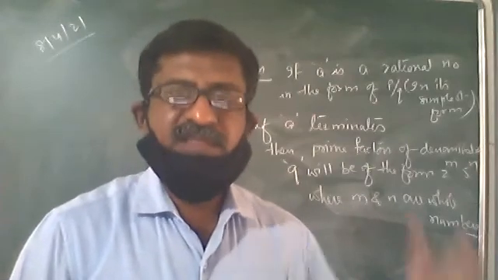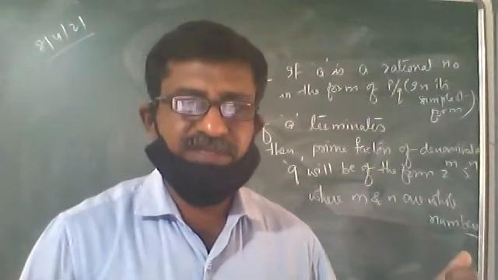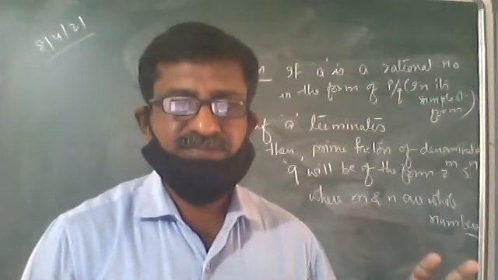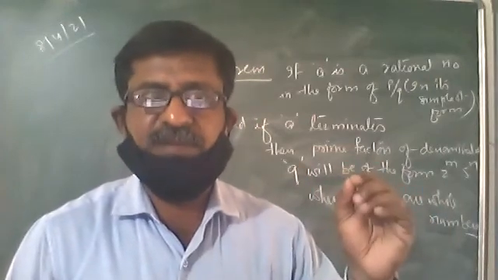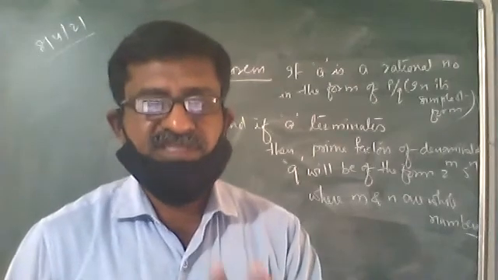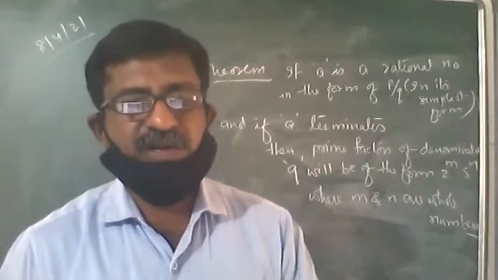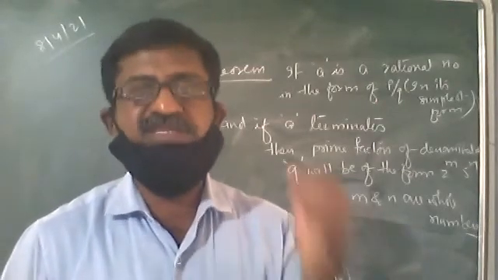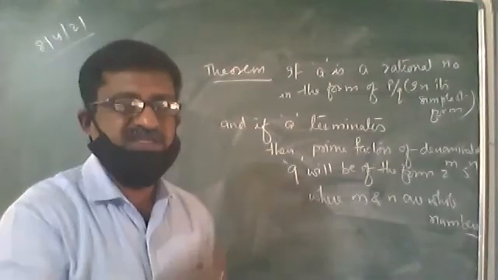Now, what do you mean by this statement? Let me explain that to you. This is the theorem for finding whether a number will terminate or repeat. Just by looking at the number which is in the form of P upon Q, we have to decide whether it is terminating or repeating. If it is in the form of P upon Q, either it will terminate or it will repeat. How to find out whether this number is going to terminate or repeat? For that, we have written this rule.